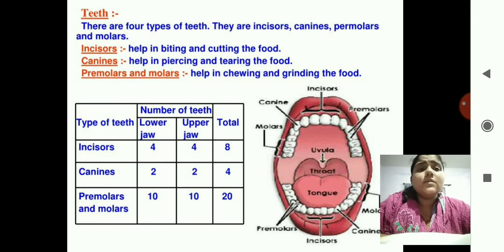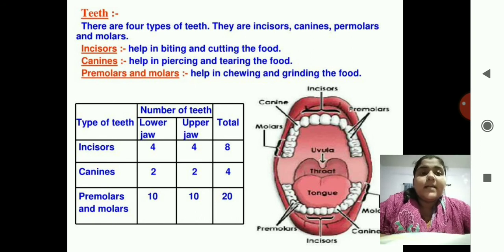Have you ever observed that when you want to tear a packet or something, you don't tear with your front teeth? No, you always tear with your incisors. See here, you tear like this, correct? So it helps in biting or cutting the food.